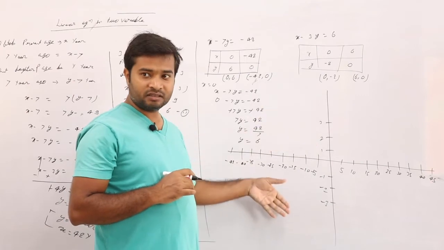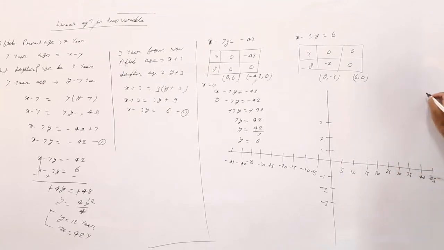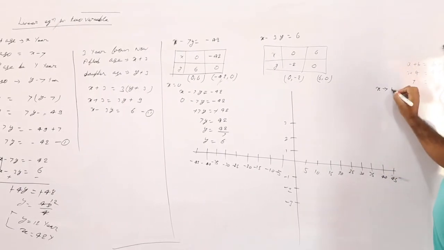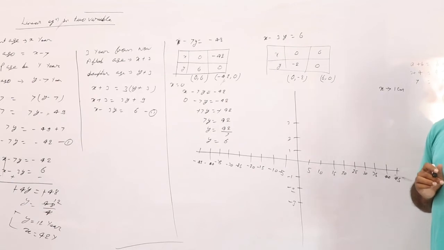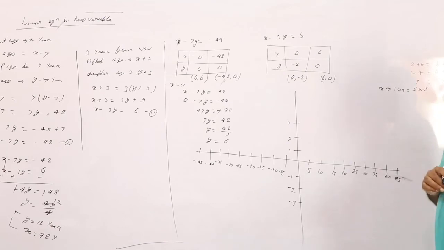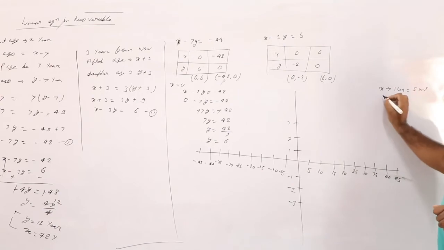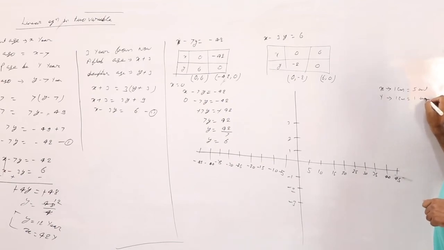If you do this in your graph sheet, in the corner you should mention the x-axis. Because small boxes will be there in your graph, 1 centimeter on the x-axis is equal to 5 units, and on the y-axis 1 centimeter is equal to 1 unit.